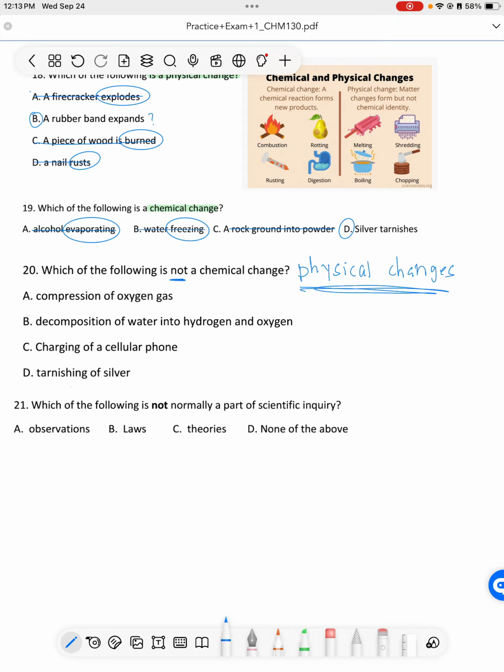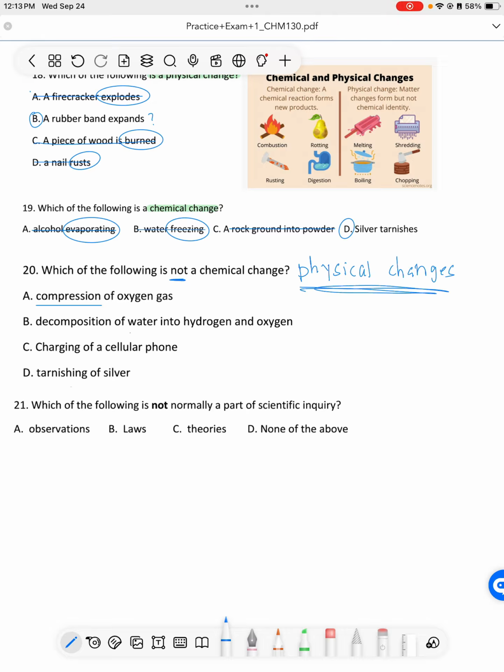So compression of oxygen gas. We're just compressing it. We're not changing anything. We're putting it into a smaller container, or we're putting a lid on it, but we're not changing oxygen in any way. So that is a physical change. I'm just going to underline it because, let's look at all of them, but that's very much a physical change.